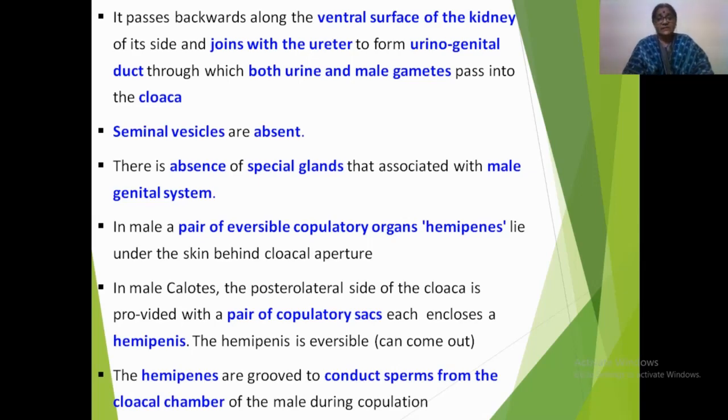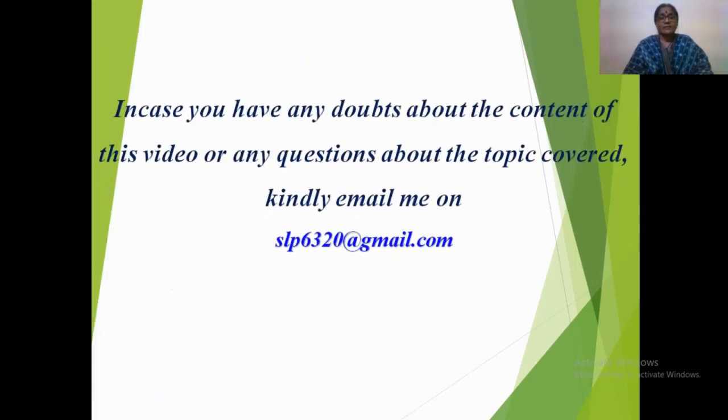Each hemipenis is grooved to conduct the sperms from the cloacal chamber of the male during copulation, that is, during the courtship with the female. Thus, in today's video, we have learned about the urinogenital system of male Calotes versicolor.